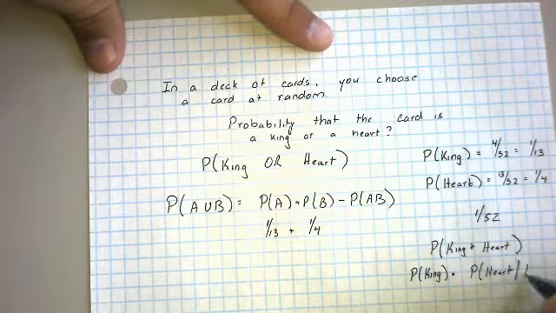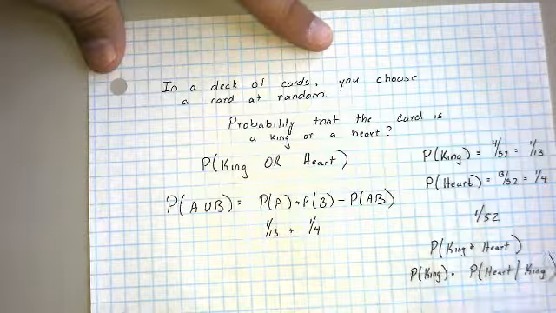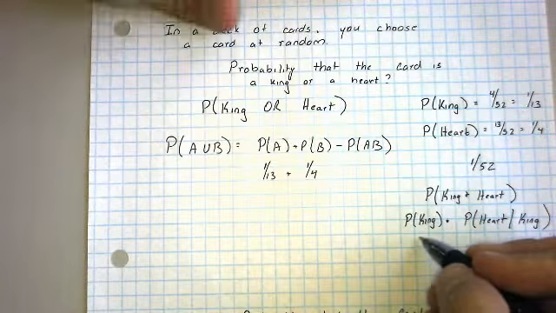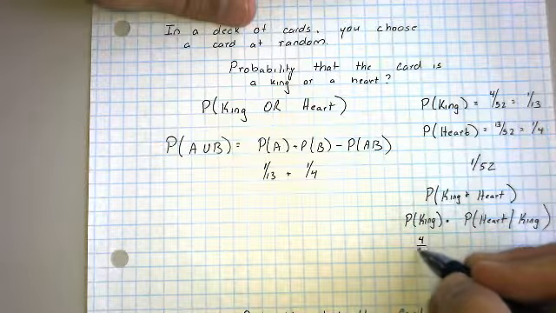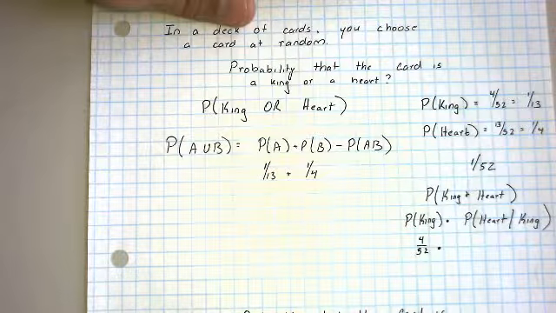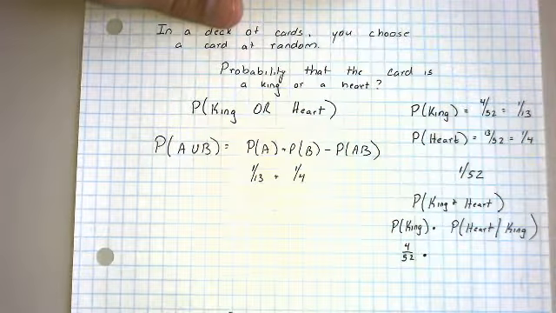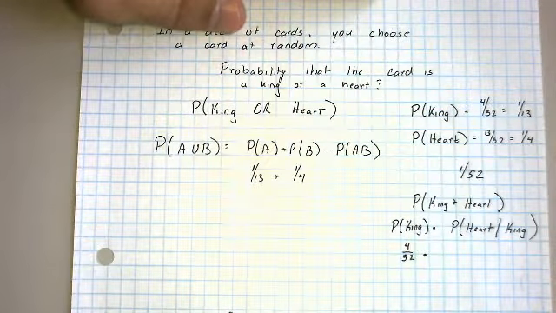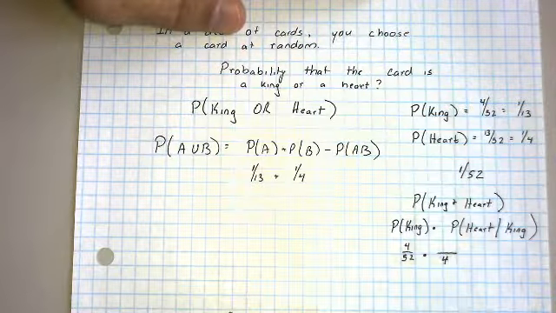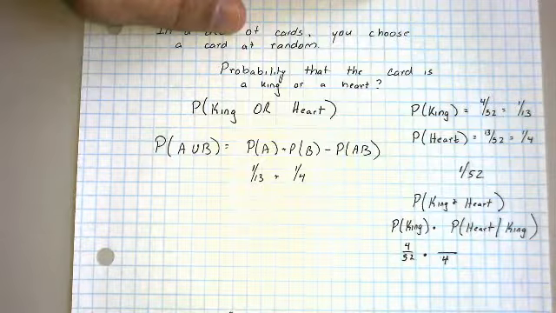Now, the probability that the card is a king, we know, is 4 out of 52. The probability that the card is a heart, given that it is a king, means we're only looking at the kings. So out of 4 cards, what is the probability that the card is a heart? Well, out of the 4 kings, there is 1 heart.